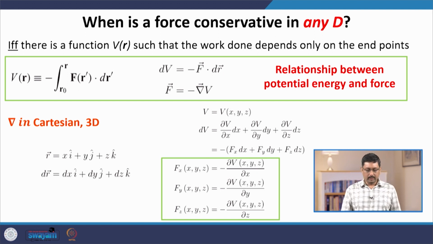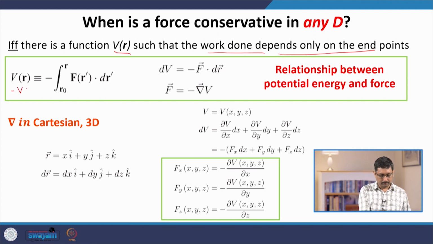So, the condition is that if there exists a function V(r), which is a potential, which we anticipate to be the potential energy function, such that the work done depends only on the end points, then we will have a conservative force. So, this is the definition of the potential energy function in 3D.